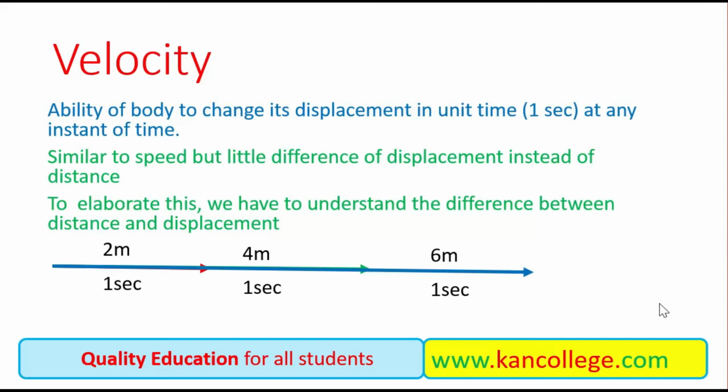So in every second it is changing its displacement by 2 meters. So we say that the rate of change of displacement is 2 meters per second. So the velocity is 2 meters per second. Again, we define the velocity: velocity is the change in displacement per second, or rate of change of displacement.